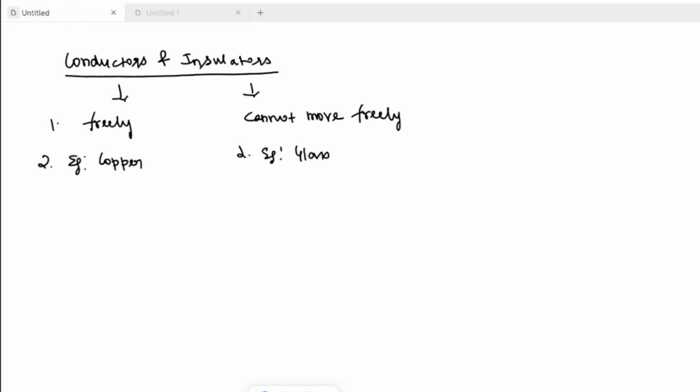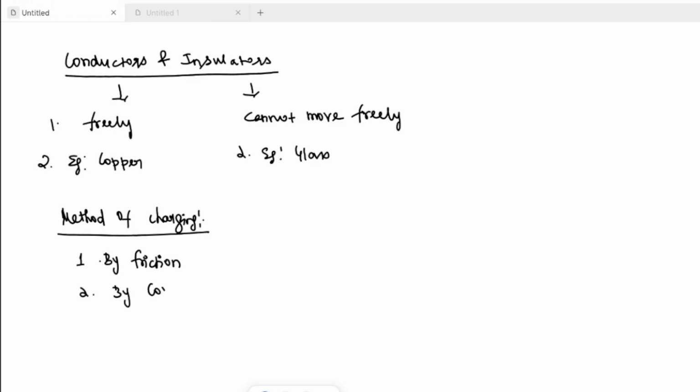So what are all the methods of charging? Methods of charging: by friction, by conduction, by induction. So in this way charge can be produced: friction, conduction and induction. Okay, so from electric charge, what are the main points I have to remember?